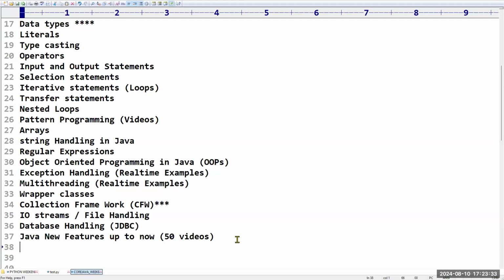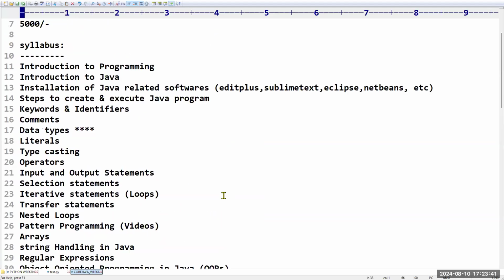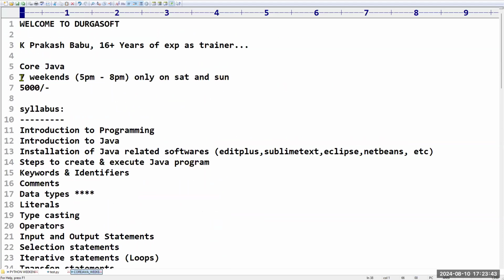This is the course content that we are going to cover in a total of 7 weekends. Don't worry, the whole syllabus is going to be completed within the stipulated time period. Even if one weekend is extended, don't worry at all. Please focus on the content, not on the time duration. Exactly at 5 o'clock we will start, maybe with a 5-minute delay, and I will end at 8 or 8:15. Meanwhile, there will be a break; if you want, we will give a break 2 times also.